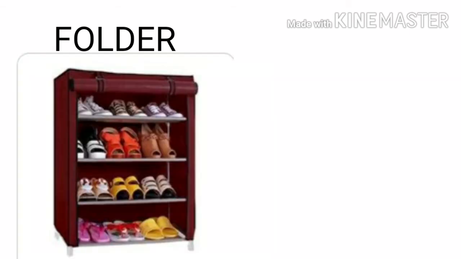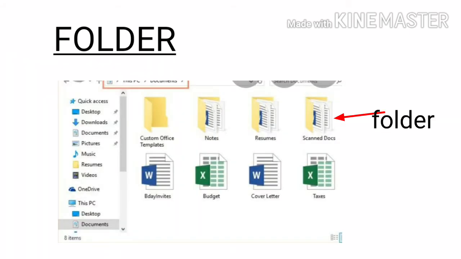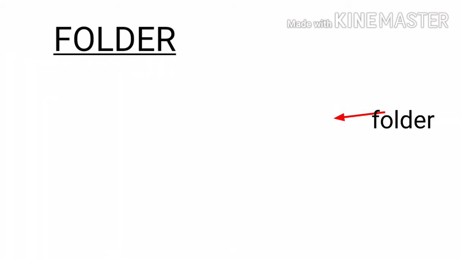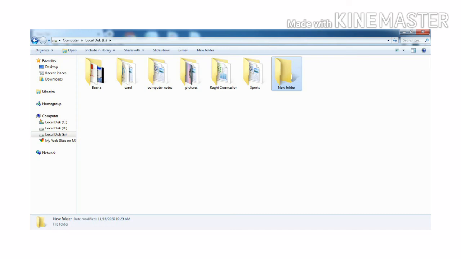Or another example is like you keep all your shoes or sandals on a shoe rack. Like that, we organize all the files in a folder. So that is how a folder works. And here you can see empty folder icons in which there are no files, and folders with files.